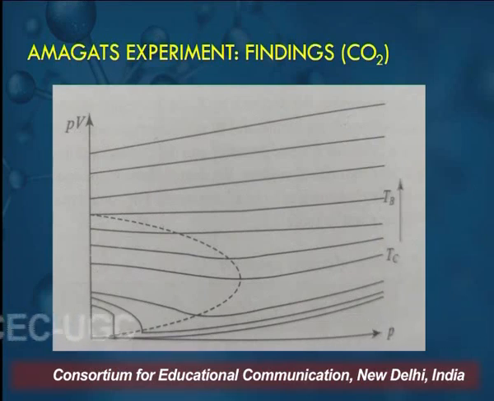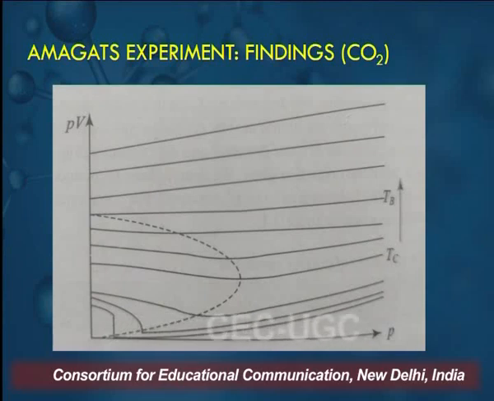Now please remember, students, Andrews' experiment was also limited to carbon dioxide gas. So here you can have a comparison between Andrews' experiment and Amagat's experiment. If you remember, in Andrews' experiment we got certain horizontal line portions in the curves.